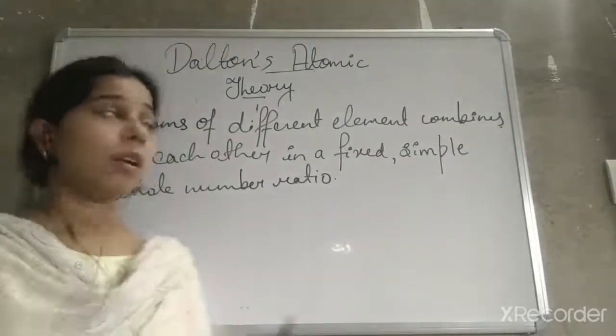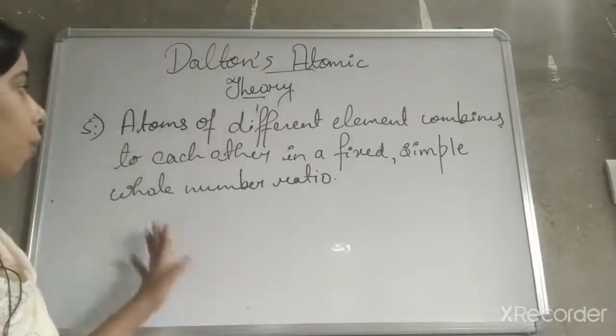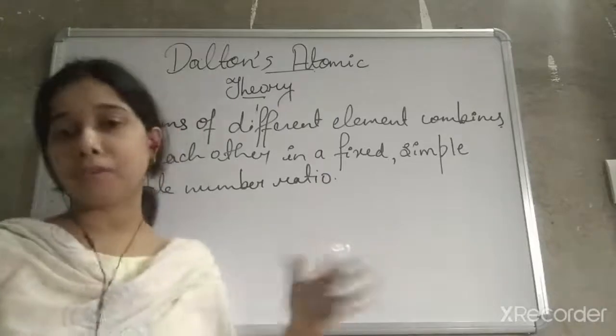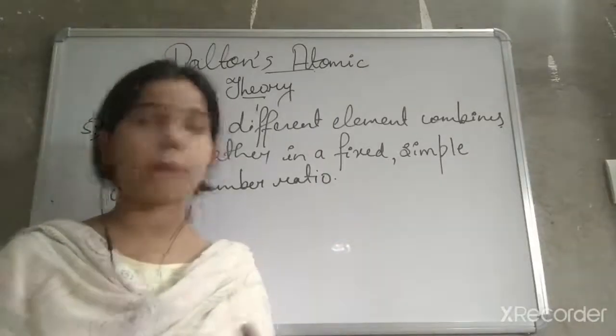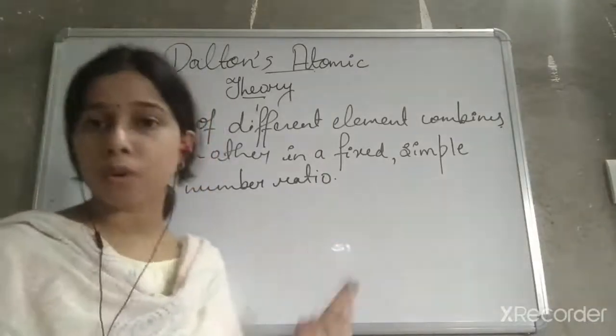So he said that when atoms of different elements combine together, they always combine in a fixed and simple whole number ratio, student.